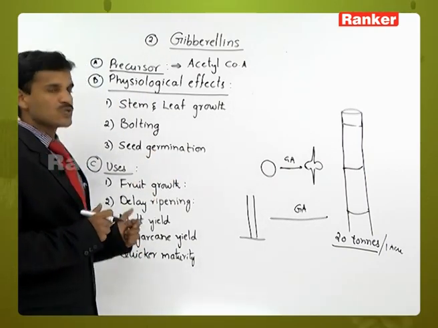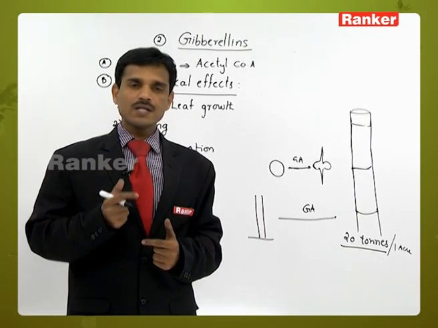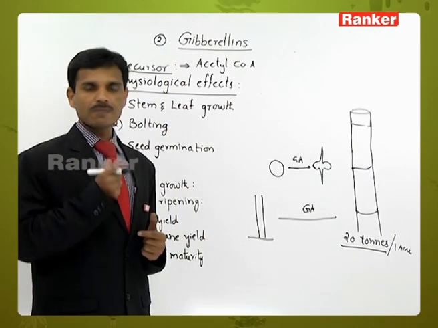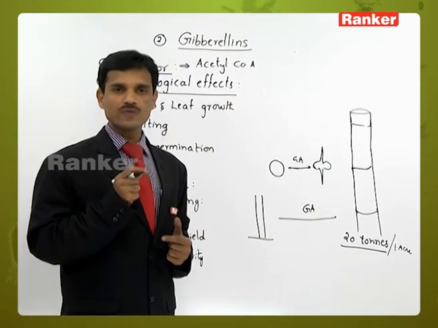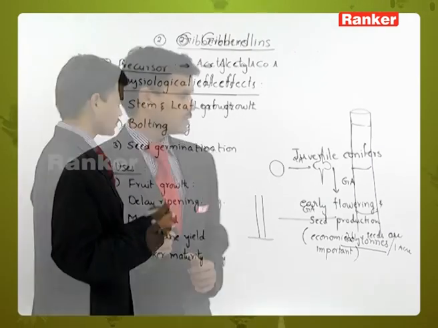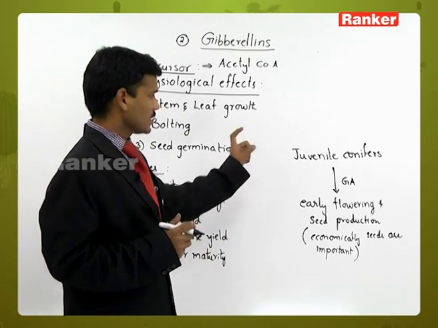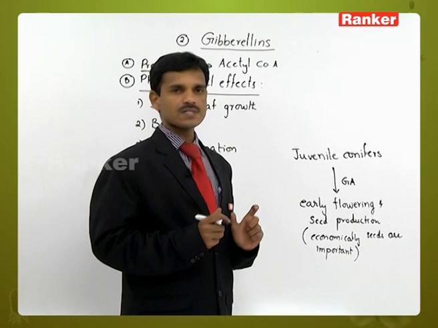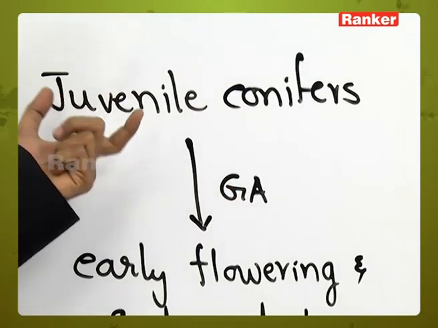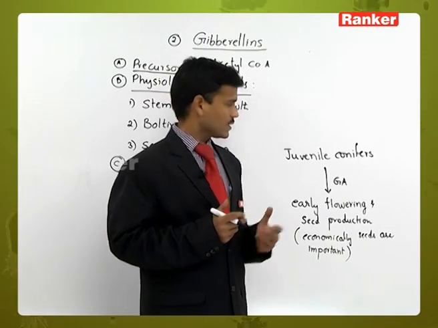Next, quicker maturity. Gibberellins are involved in the maturation process. Some plants are in the young or juvenile stage, like juvenile conifers, and they take a long time to reach the maturation period.